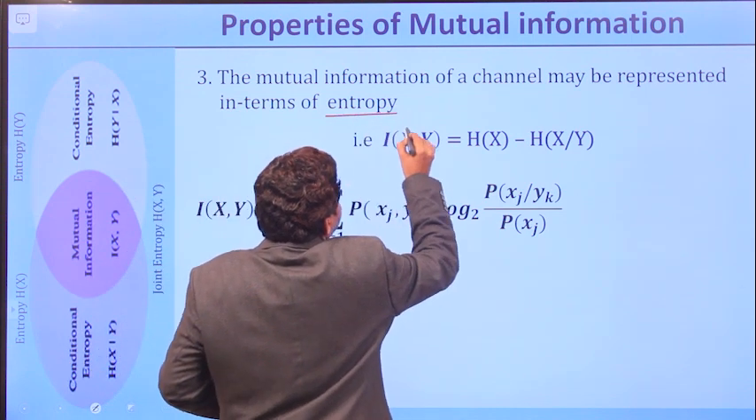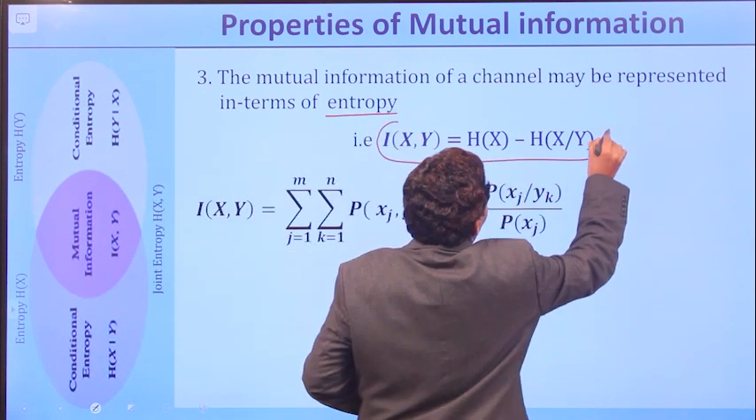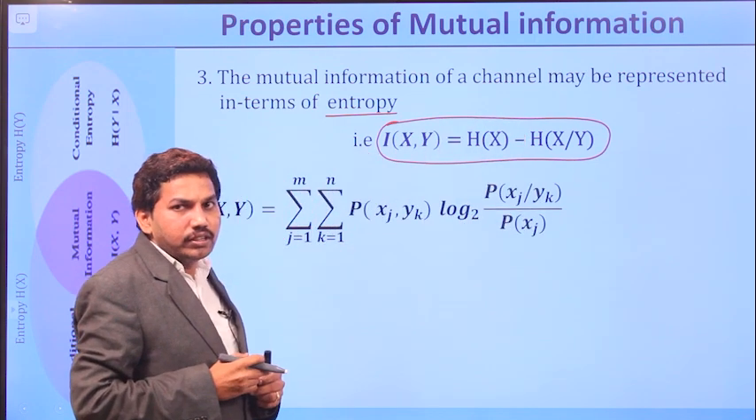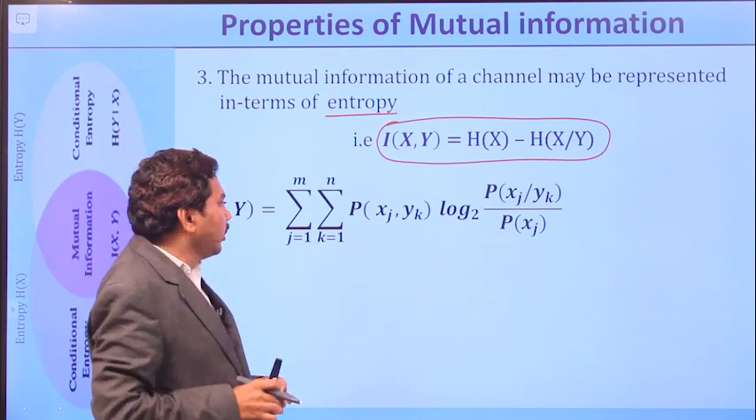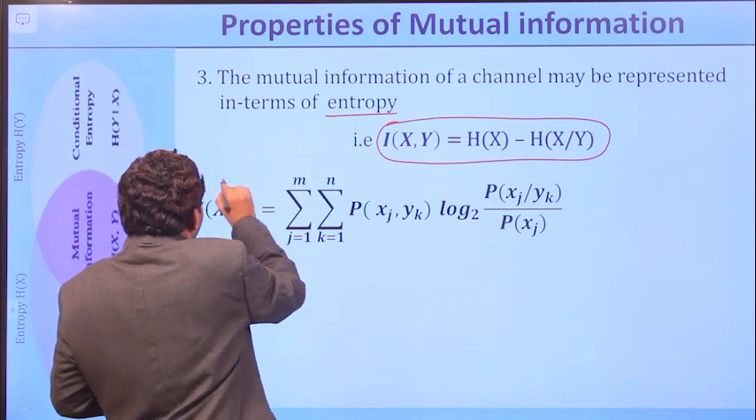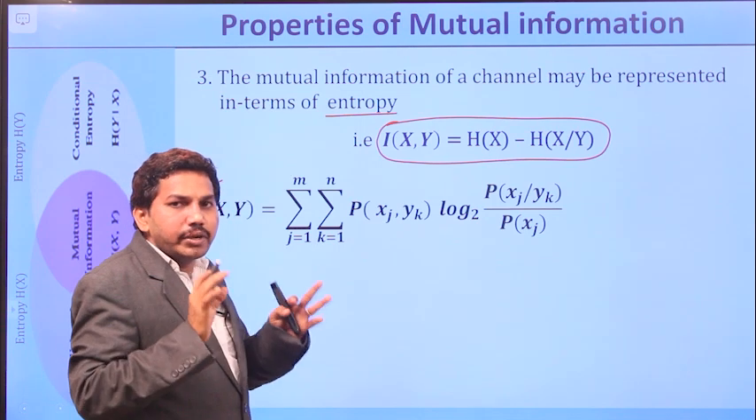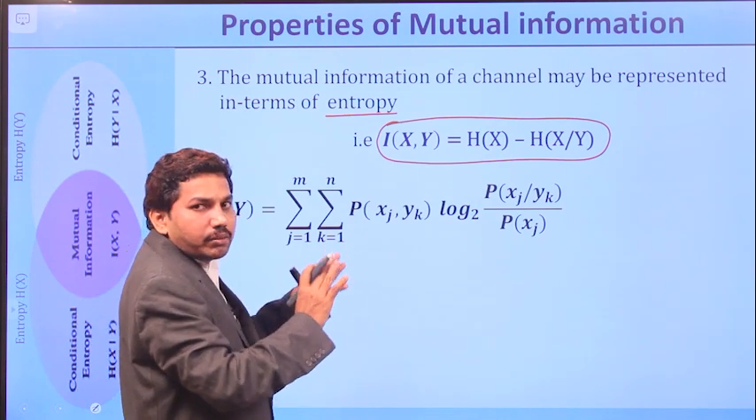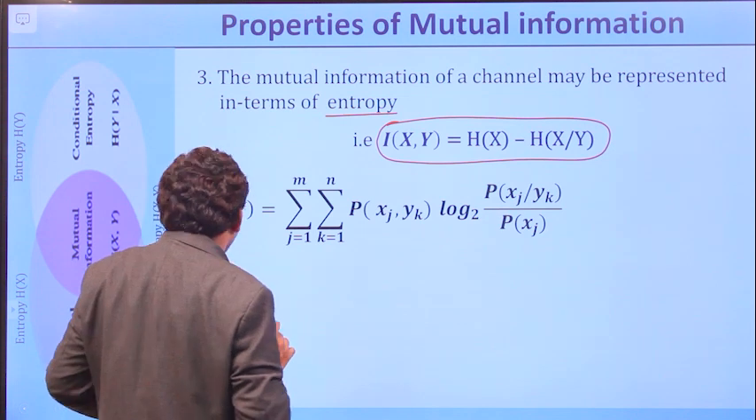So what it means is I of x comma y equals H of x minus H of x by y, right? So we need to prove it mathematically. So you know the formula for mutual information. So the basic simplification we are trying to do, right? So what are the changes from one step to another step? You can try to see carefully.